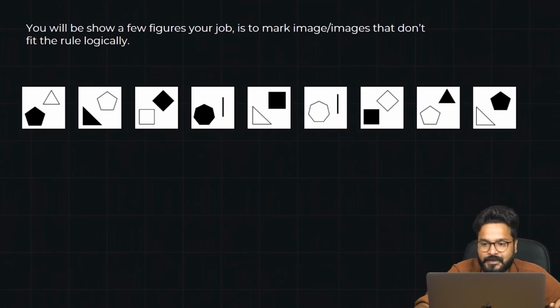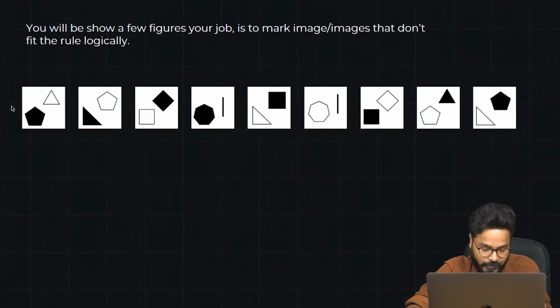So here's this question, guys. I would suggest you to pause it here and start solving it on your own. I'm not sure how many of you were able to solve this.